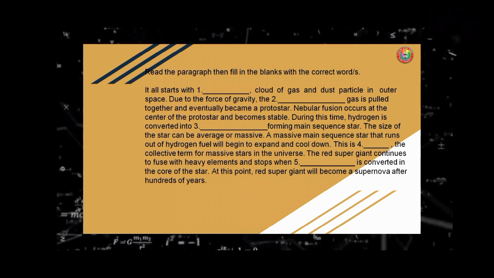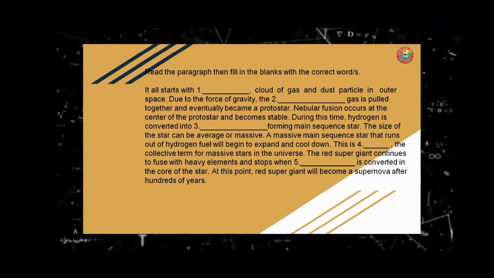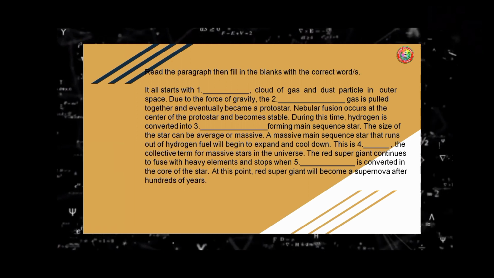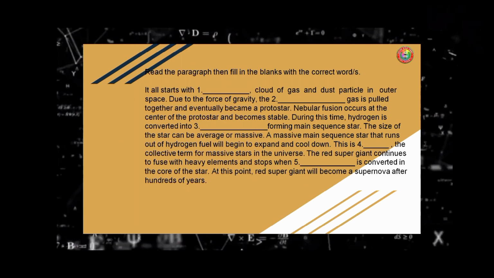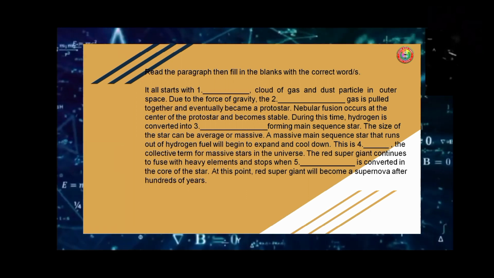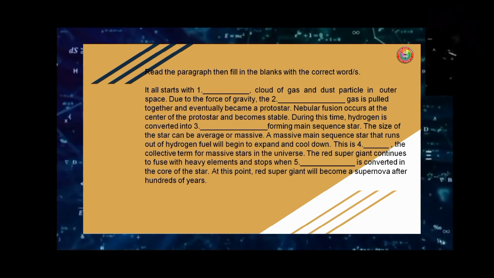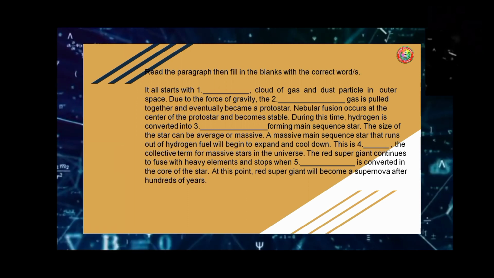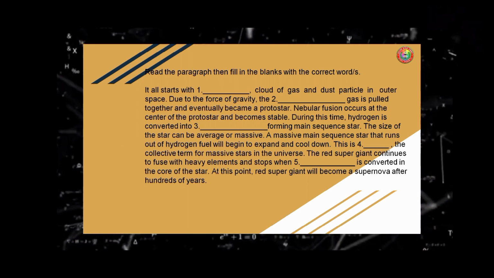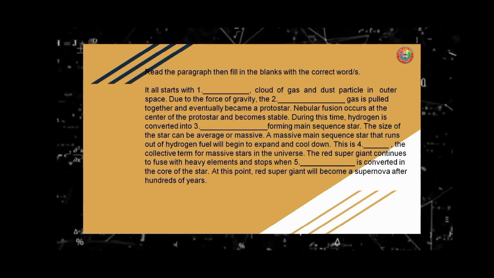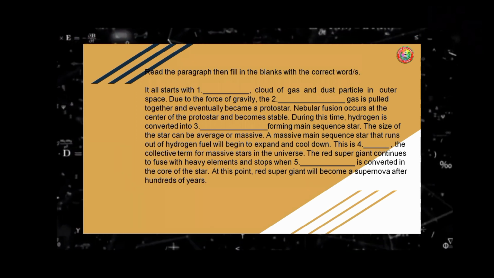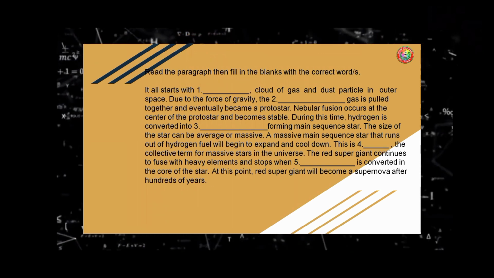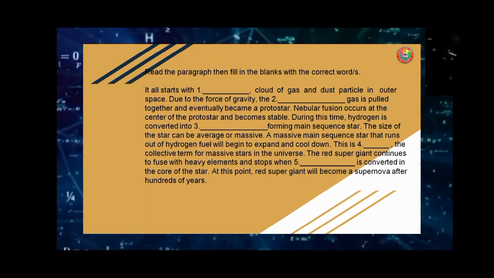Another activity, so read the paragraph, then fill in the blanks with the correct words. It all starts with blank, cloud of gas and dust particles in the outer space. Due to the force of gravity, the blank gas is pulled together and eventually became a protostar. Nuclear fusion occurs at the center of the protostar and becomes stable. During this time, hydrogen is converted into blank, forming main sequence star. The size of the star can be average or massive.